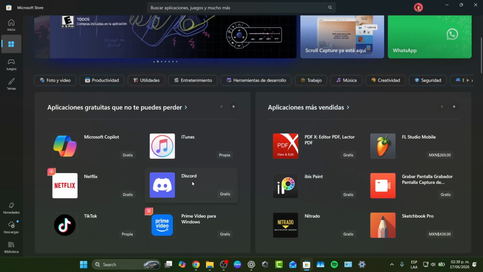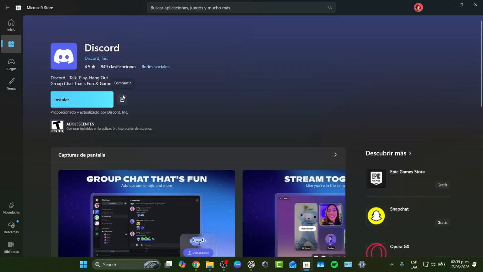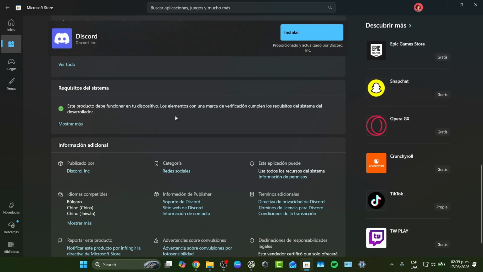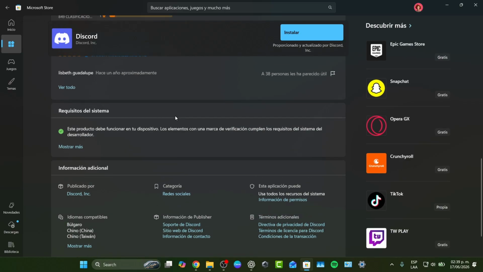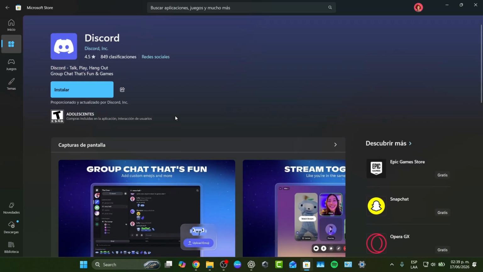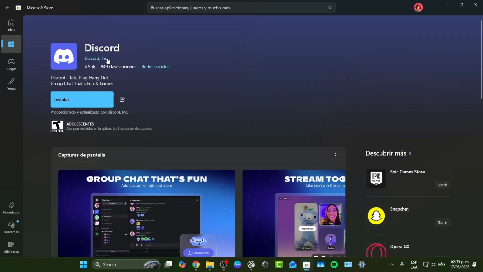Let's say, for example, that I would like to install this app. So I select it. You will find the application and you will see once again the rating, the screenshots, the reviews, and the description of what the application does. If everything looks good, click the install button. What I strongly suggest is that before you download anything, make sure that it is from the actual corporation, which in this case would be Discord Inc. I go for install. Depending on the size of the application and your internet speed, this may take a few seconds or a few minutes.